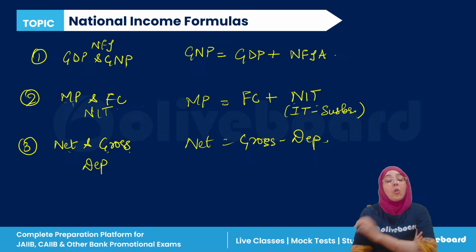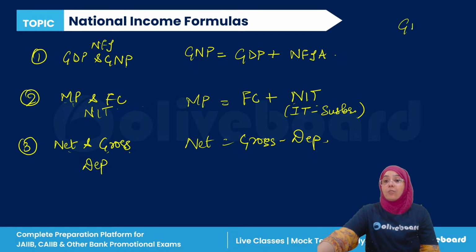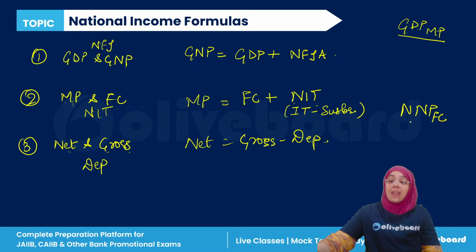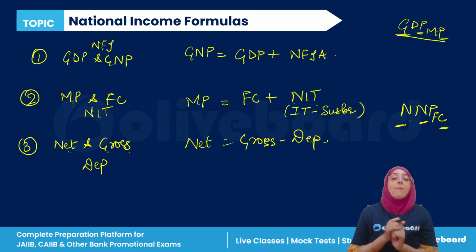Net is equal to gross minus depreciation. Okay, now what do we have to do? We have to convert GDP at market price into net national product at factor cost. We have changed everything because everything is different. Gross is different from net, domestic product is different from national product, and market price is different from factor cost.